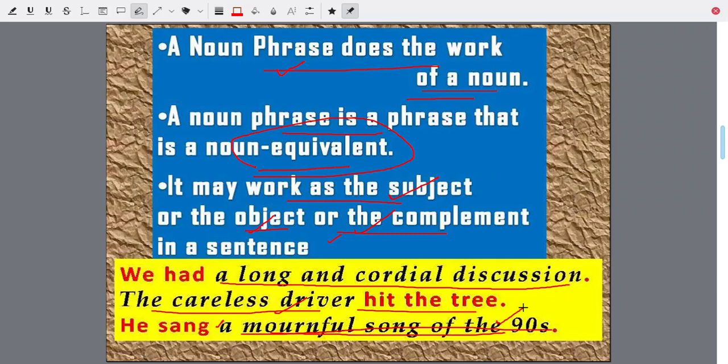A group of words which is doing the work of a noun is a noun equivalent, used here as an object. In the earlier example it was used as a subject. It can also be used as a complement, a subject or an object. So it is a noun phrase, which is a noun equivalent.